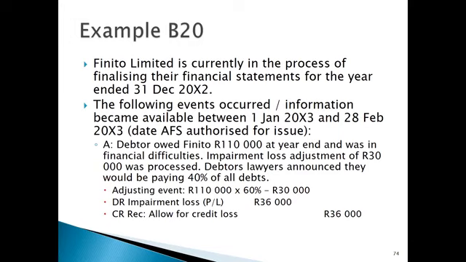So it's an adjusting event. 110,000 times 60%, which is what they won't be paying, less the 30,000 Rand that we already wrote off as an impairment loss, means we need to process an additional 36,000 Rand by debiting the impairment loss, profit and loss, and crediting the allowance for credit losses with 36,000 Rand.